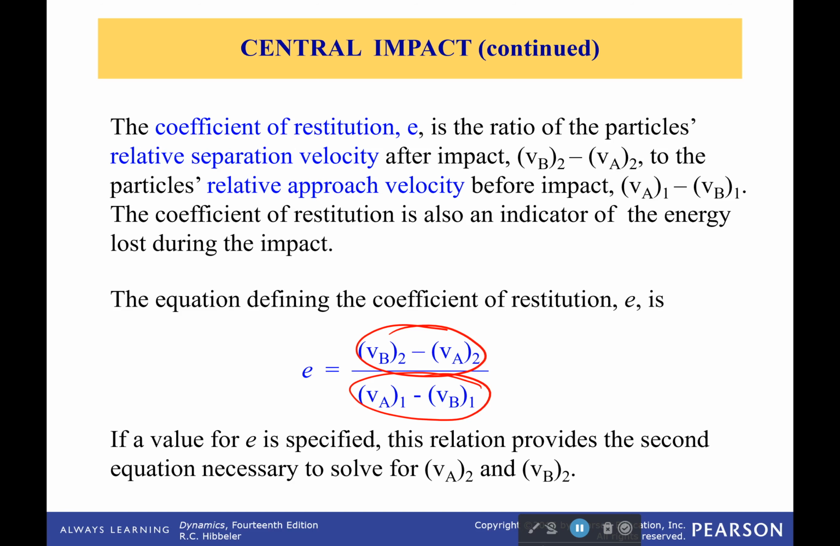So if we know what e is, then this gives us the second equation necessary for us to solve for both of our final velocities. So conservation of momentum and our coefficient of restitution are going to be very, very helpful.